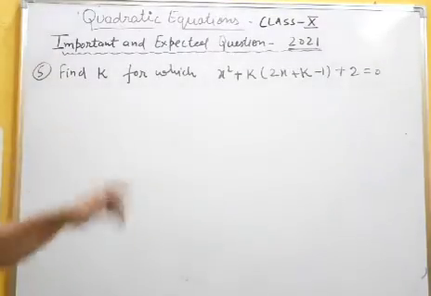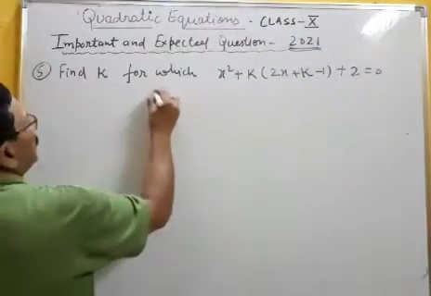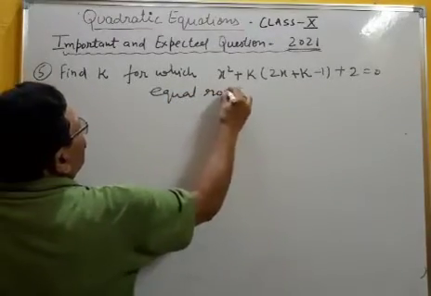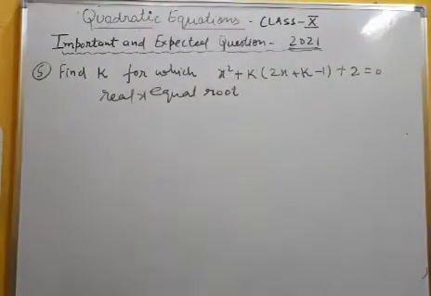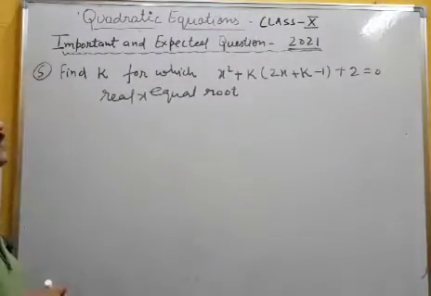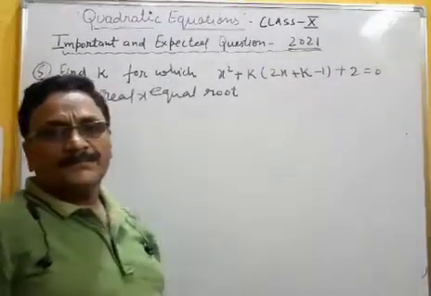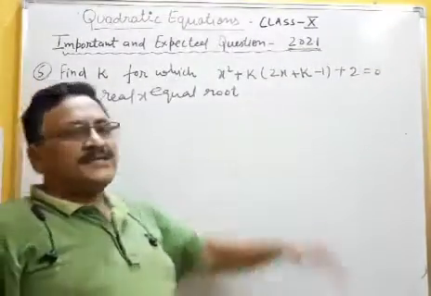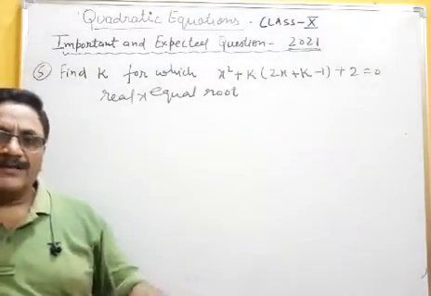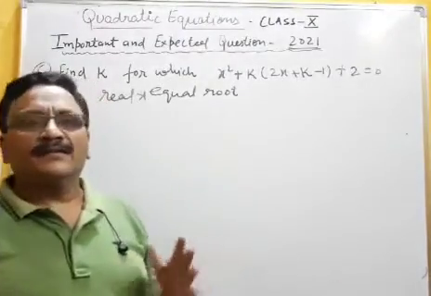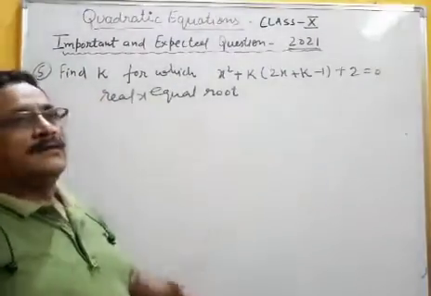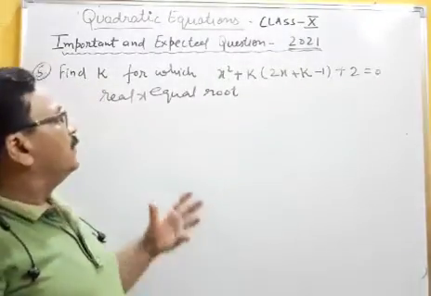Now see, here is the value you have to find. Find the value of k for which this equation has real and equal roots. First of all, children, don't be in a hurry. This is not exactly B. I am telling you, I have seen this type of mistake many times during the correction of board exam copies. Children are hurrying in exams. Nobody makes a mistake intentionally, but they have limited time to work out an exam.